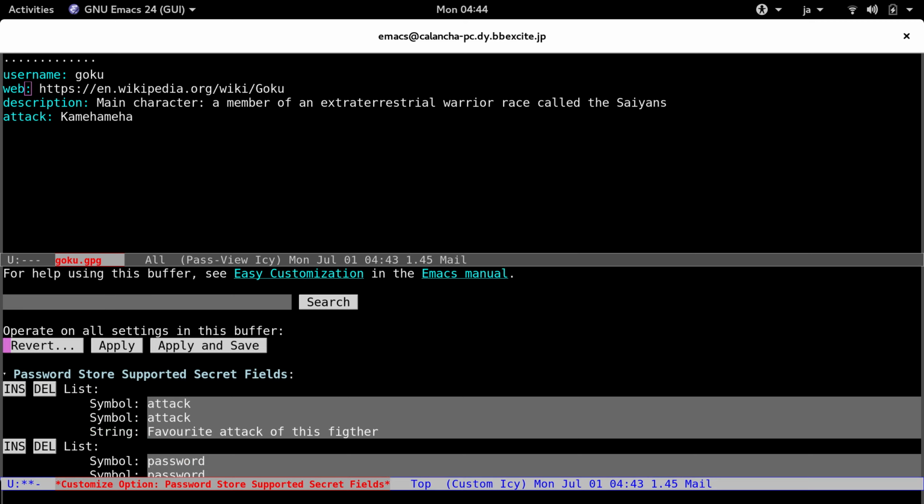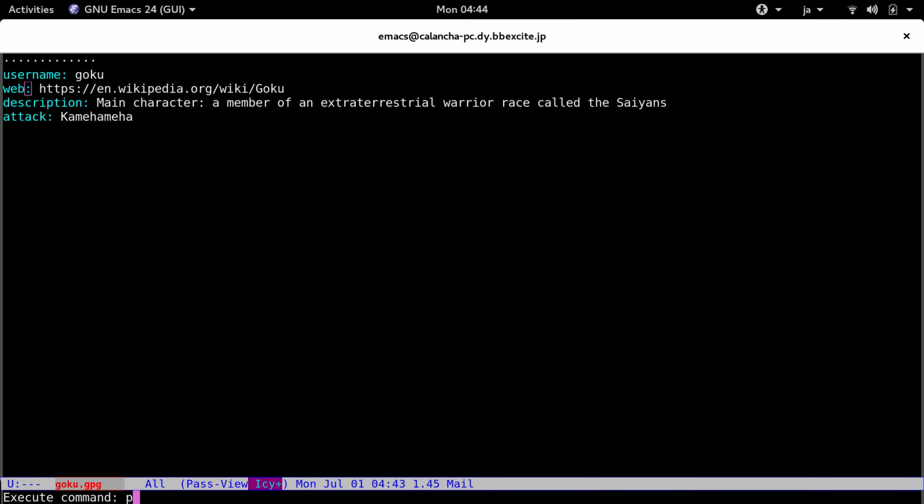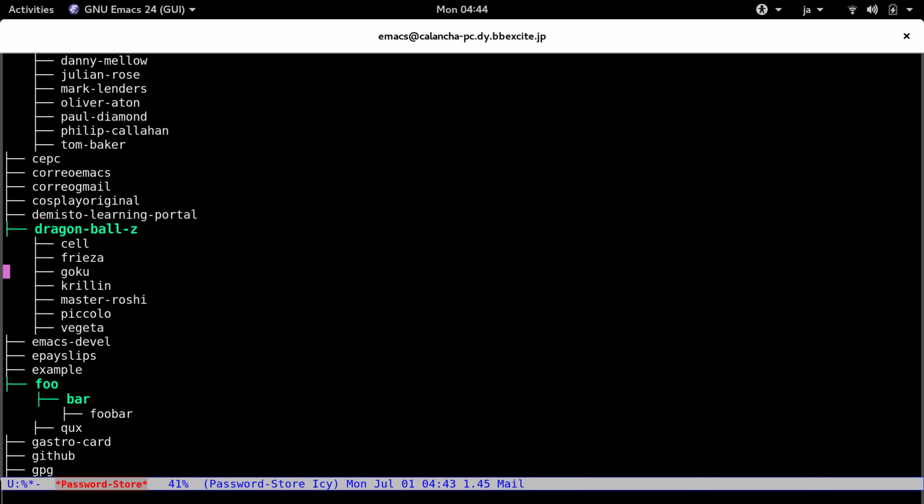The second one is configurable. So now you can get only Goku, which is the only one I have updated with web, but all the others have URL, so you cannot get, for instance, Vegeta anymore.